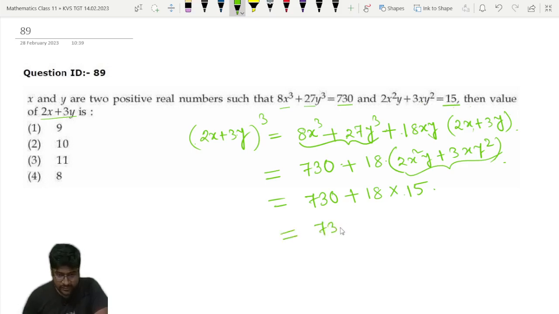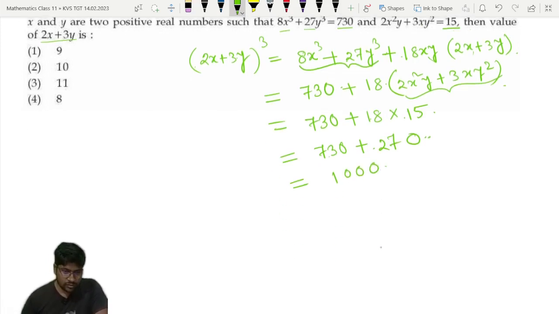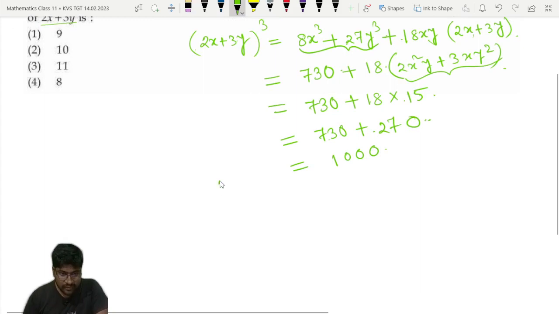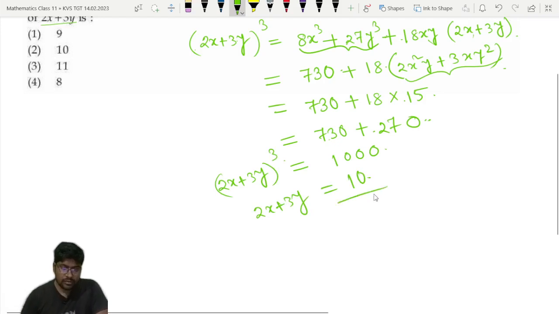So 730 plus 15 into 18, that is 270. So 730 plus 270 means 1000. So this was the value for (2x plus 3y) whole to the power 3. So what will be the value of 2x plus 3y then? That will be 10. So 10 is the correct answer.